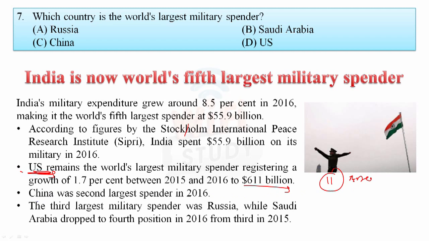The second position is China, third position Russia, then Saudi Arabia, and then India. So these are the nations which come into the largest military spenders.